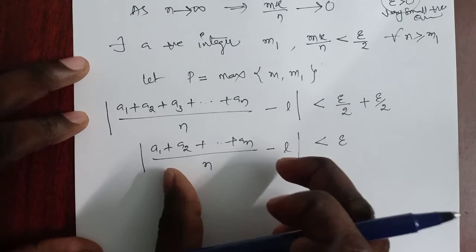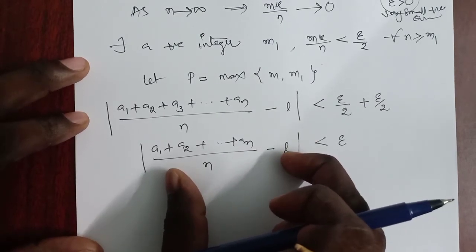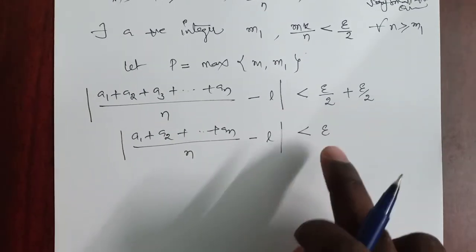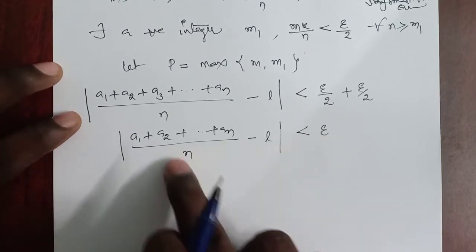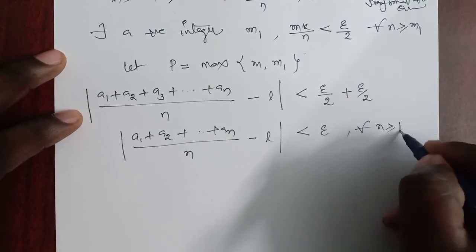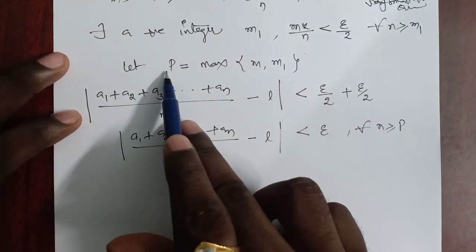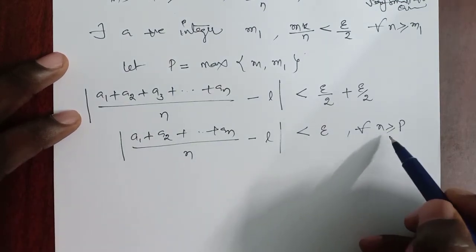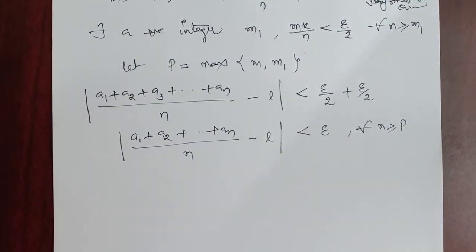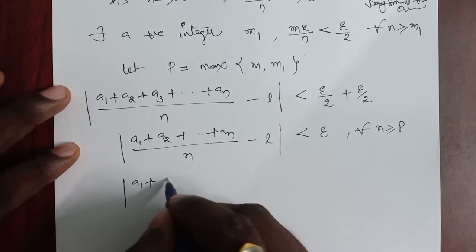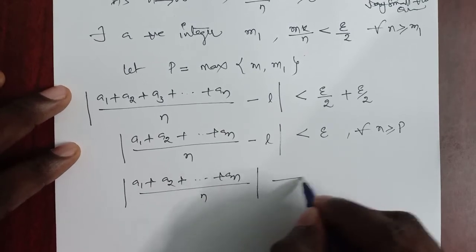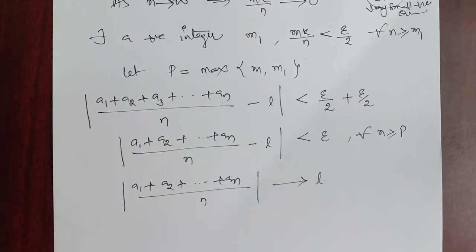So which means the difference between these two is very close to 0. Why? Because of course epsilon is a very small positive quantity, and the difference between these two is less than epsilon for all n greater than or equal to p. Where p is a maximum value, our n is greater than or equal to p, which means it is a very big quantity. So a1 plus a2 plus and so on an by n approaches l clearly. So which means what?